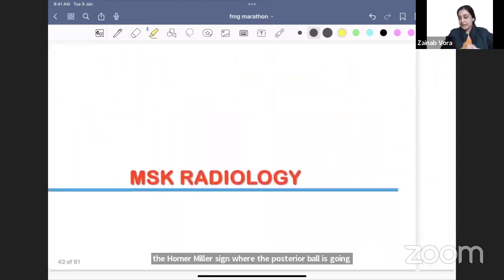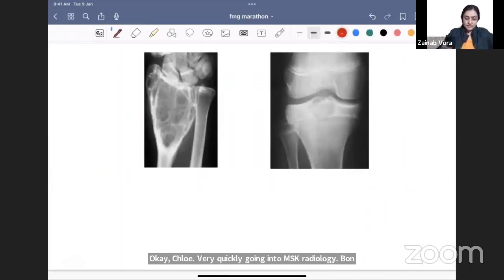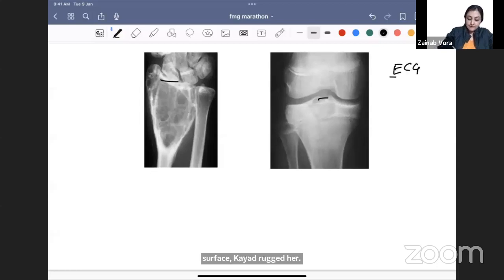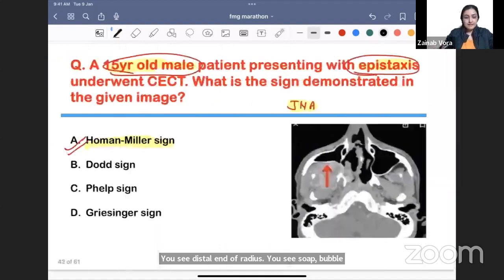Okay, चलो very quickly going into MSK radiology. बोन ट्यूमर्स ortho में भी पढ़ोगे, but just I will revise with you very quickly. So when you see epiphyseal tumor reaching up to joint surface, क्या याद रखते हैं? ECG याद रखते हैं. So two epiphyseal tumors, if you don't know answer, you see distal end of radius, you see soap bubble appearance, you have to mark giant cell tumor. You want to know the other signs? Yeah, very quickly I'll tell you.